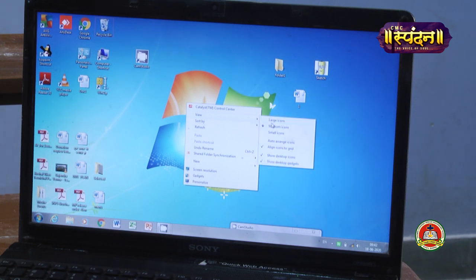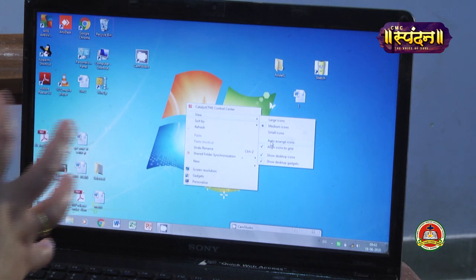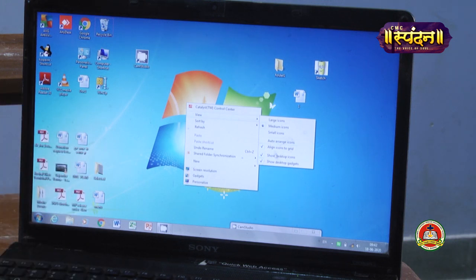From here you are seeing large icons. You can arrange according to large icon, medium icon, small icon. Auto arrange icons means automatically, according to the choice of the computer, it will be arranged. Align icons to grid, show desktop icons, show desktop gadgets are not used for arranging. We are arranging according to large icon, medium icon and small icon, or auto arrange icons.